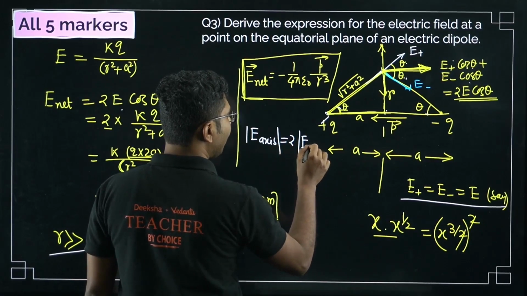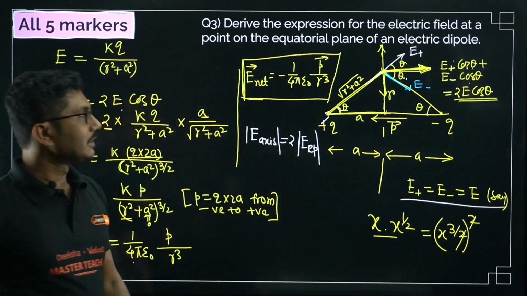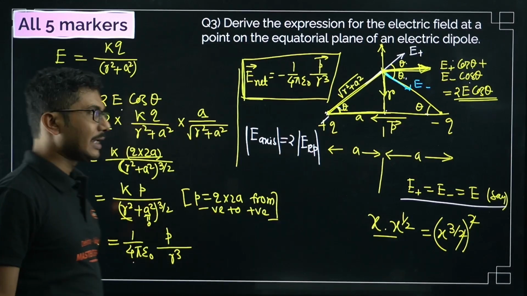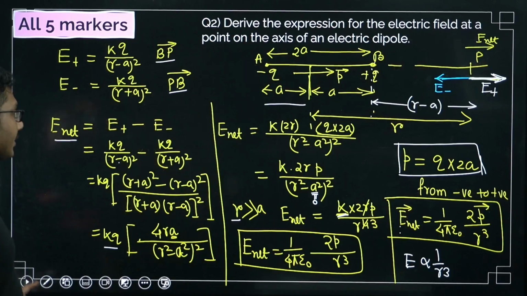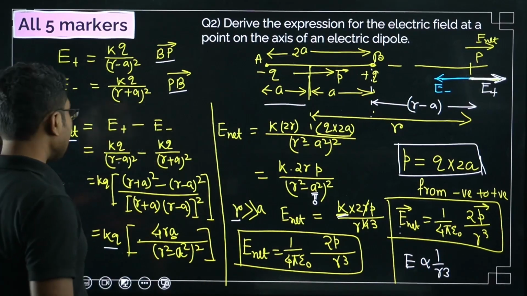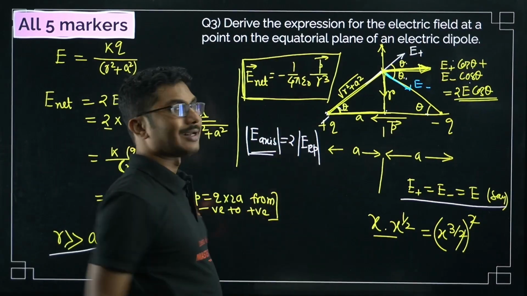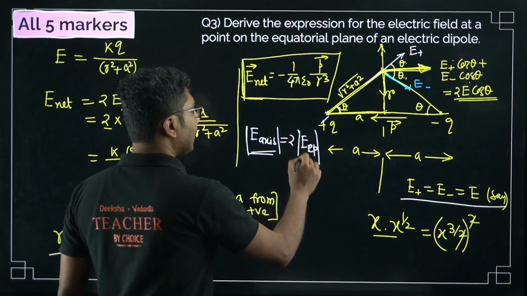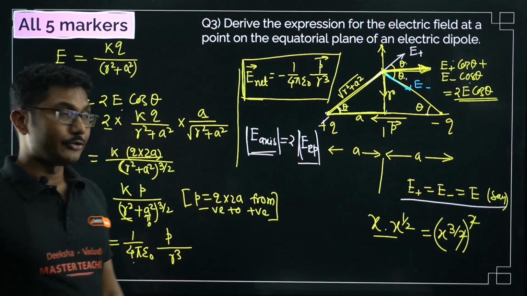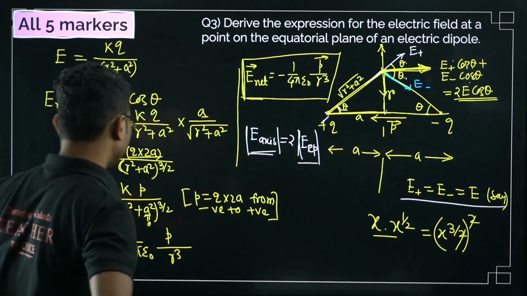Now if you see, magnitude wise, the electric field on the axis is basically twice that of the electric field on the equatorial plane, E P. So this is also one important point to note, and both are proportional to 1 by r cube. If you remember the last derivation we did, there was a 2 over here and it was positive, and there is no 2 over here. So basically the axis is stronger and the equatorial plane is slightly weaker, the axis field being twice that of the equatorial plane. Also both of them are proportional to 1 by r cube.